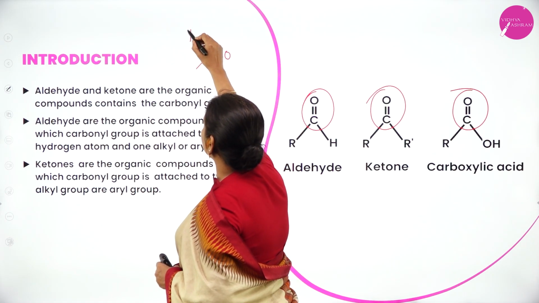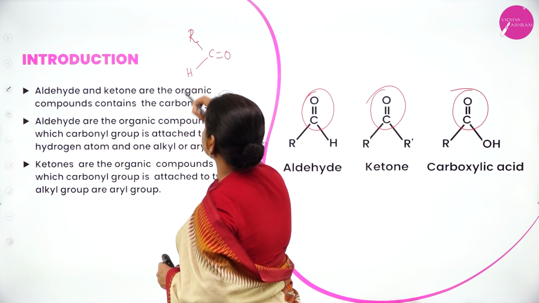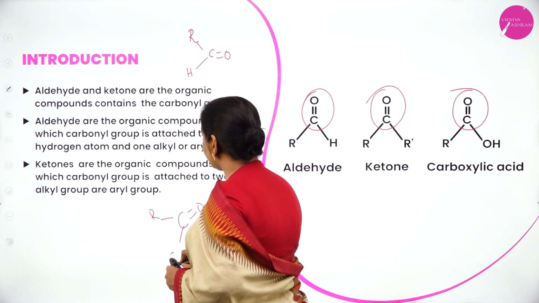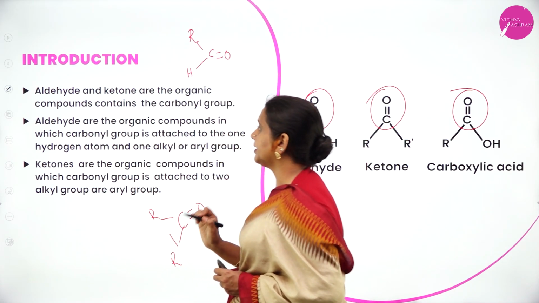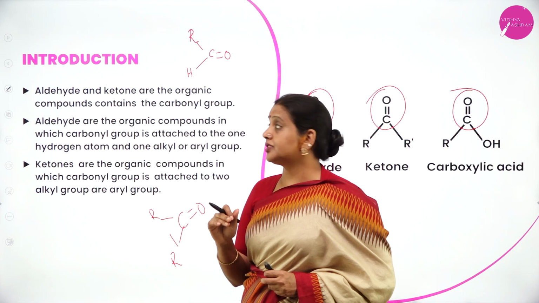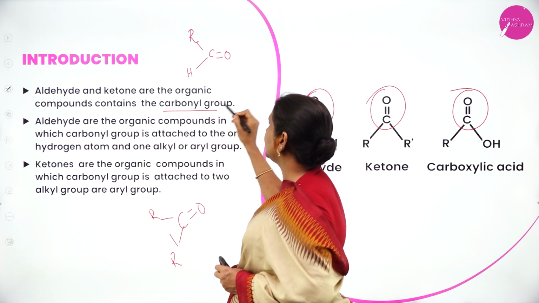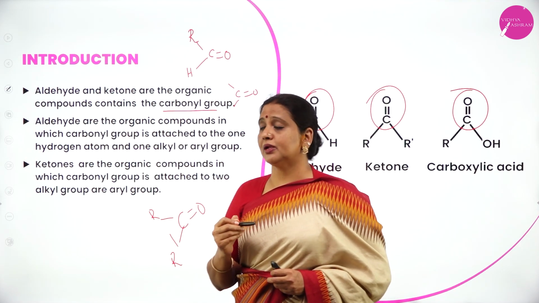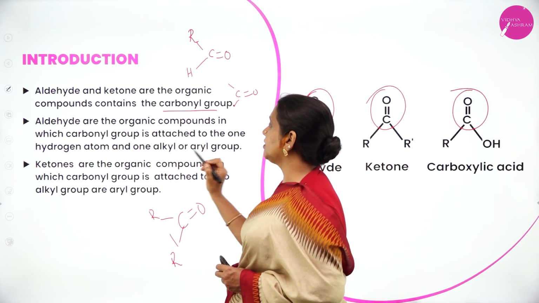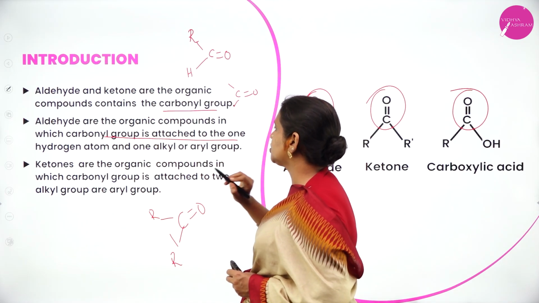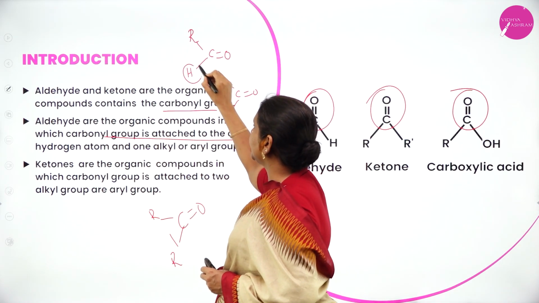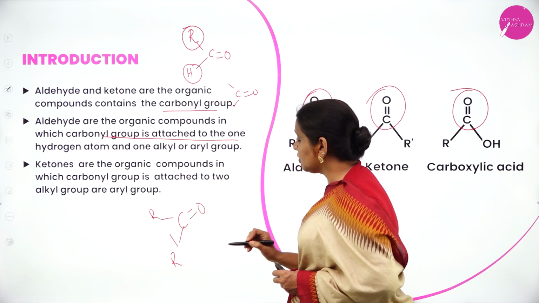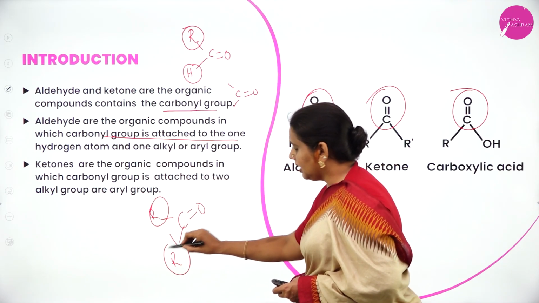In aldehydes, only one alkyl group is attached, and the other valency is satisfied by hydrogen. But in ketones, two valencies are satisfied by either alkyl groups or aryl groups. Therefore, aldehydes and ketones are organic compounds containing the carbonyl group. Carbonyl group means C double bond O. Aldehydes are organic compounds in which the carbonyl group is attached to one hydrogen atom and one alkyl or aryl group. But in ketones, both are alkyl or aryl groups.